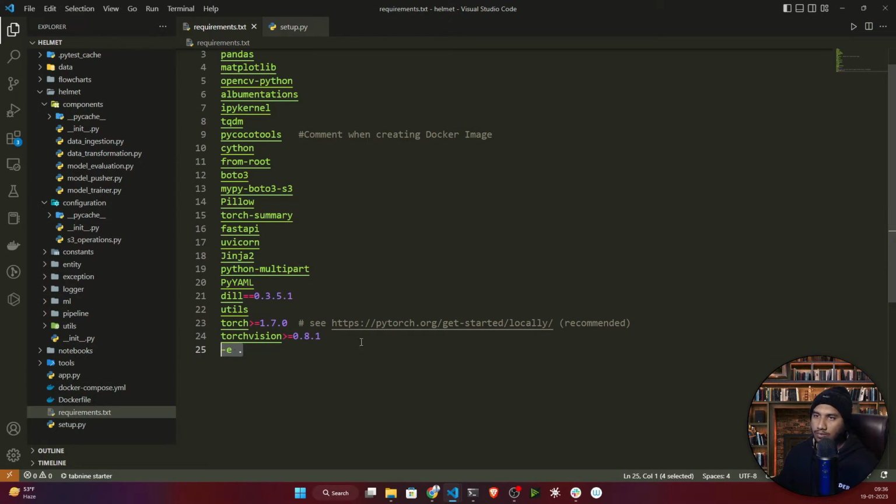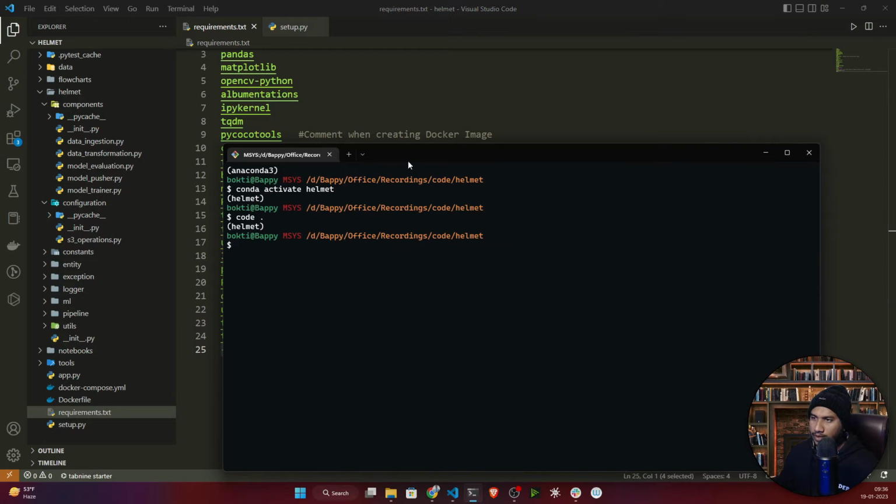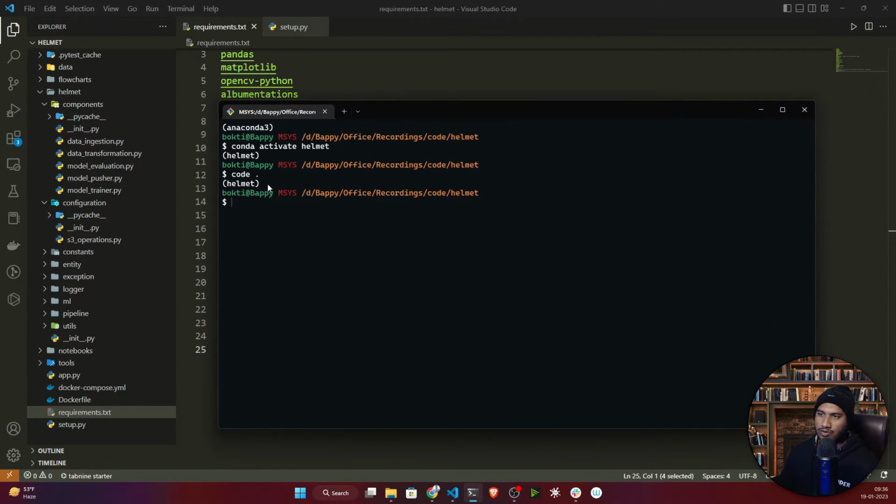So now let's install. I will open my terminal, and here make sure you have activated your environment. I think you remember we created one environment called helmet. Here we'll be installing all the requirements. For that I'll write pip install -r requirement.txt. Now let's execute.